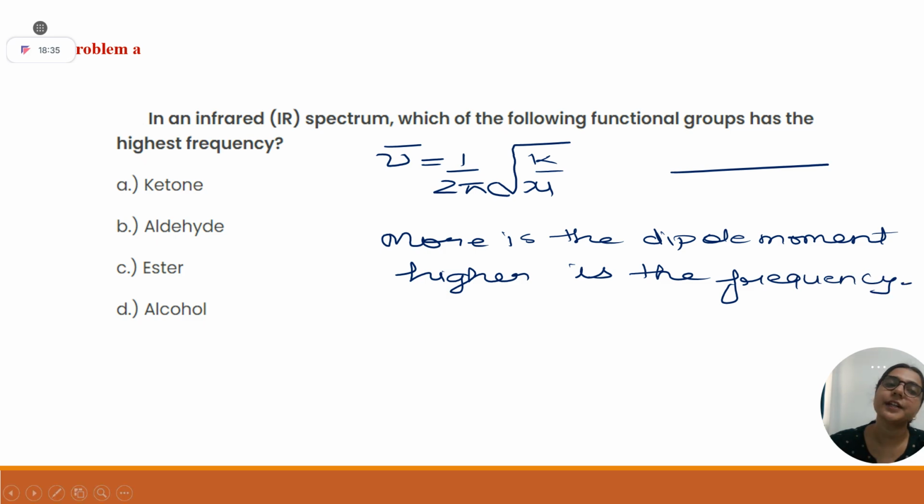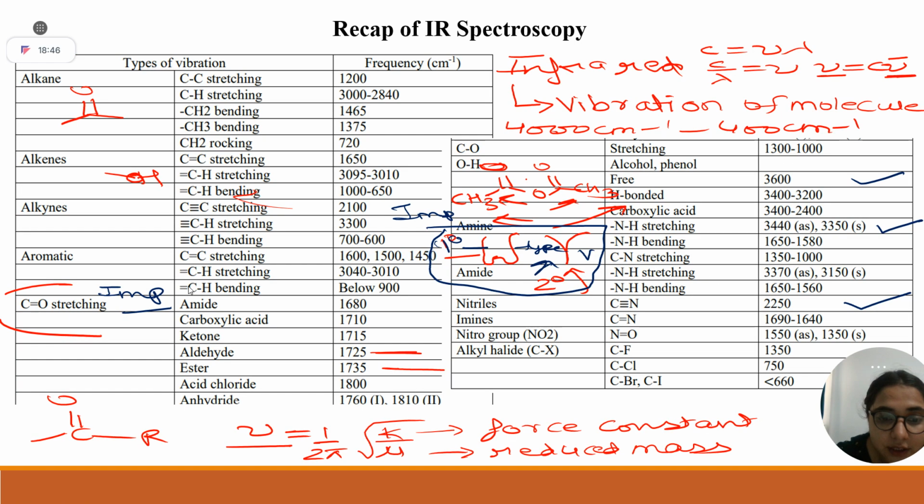All these things are very important. These three are carbonyls. We have seen that carbonyls are in the range of 1700 to 1850. But your alcohol, see, 3600. Why?